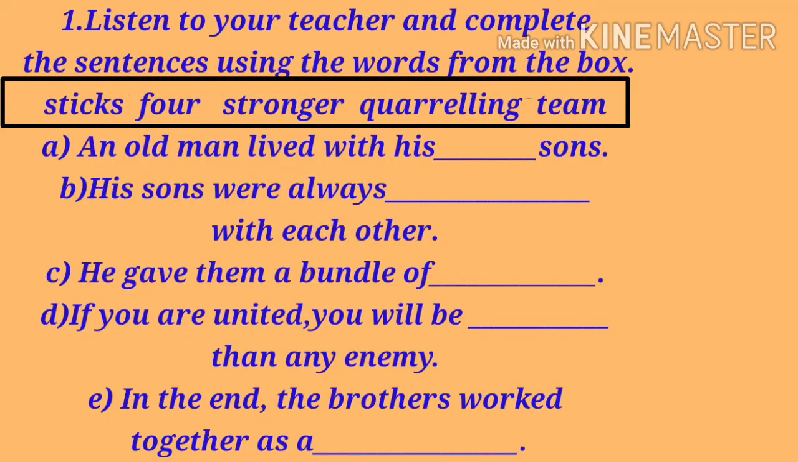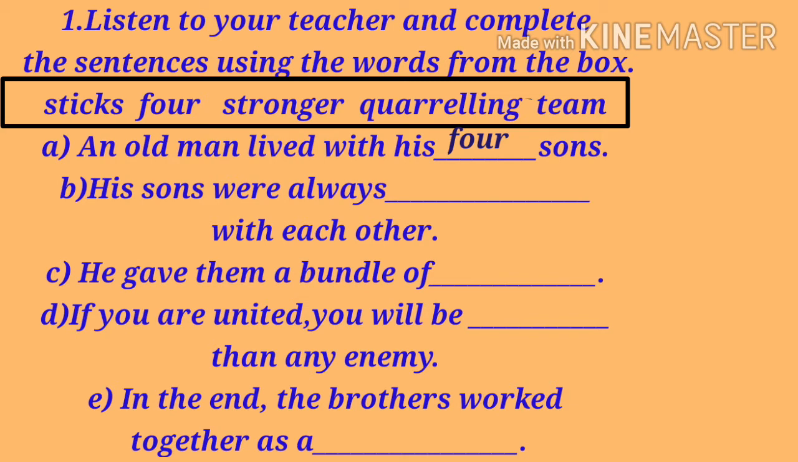So the first question is, listen to your teacher and complete the sentences using the words from the box. Here are some words in the box and you have to choose the correct option from the box. Okay, so the first sentence is, an old man lived with his blank space sons. The answer is 4. An old man lived with his 4 sons.